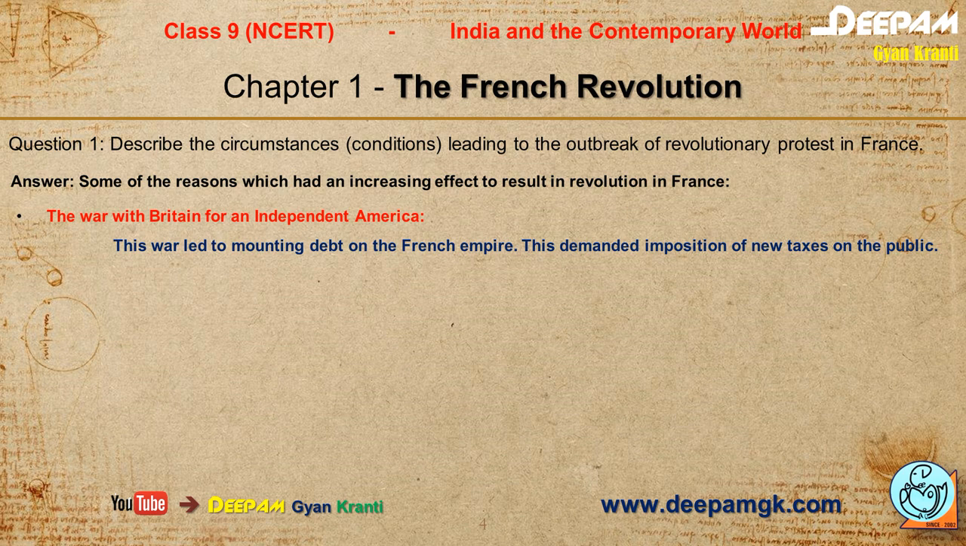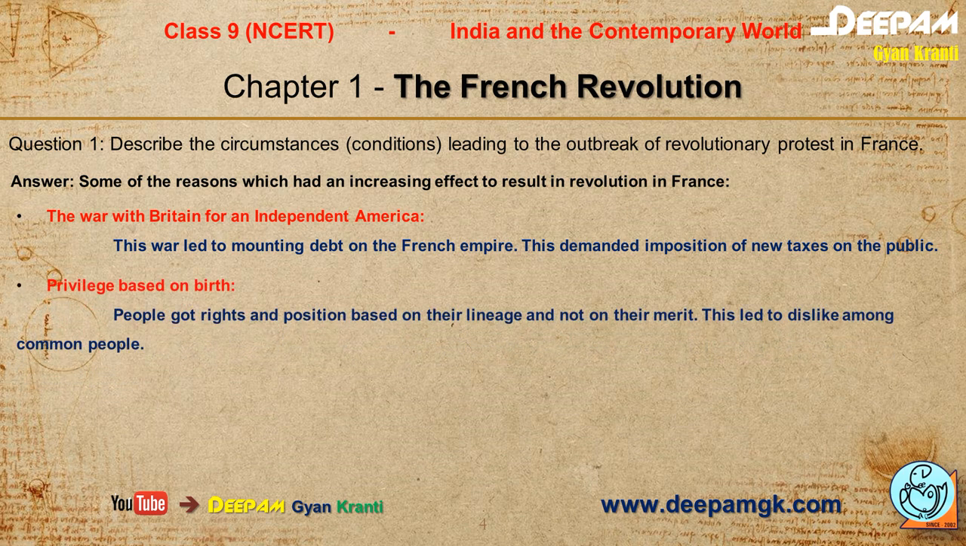Okay, the topics are like that. The first is the war with Britain for an independent America. This war led to mounting debt on the French Empire. This demanded imposition of new taxes on the public. The second point, all these points should be included in this answer. If your question is like that, describe the circumstances, you should point out all these things.